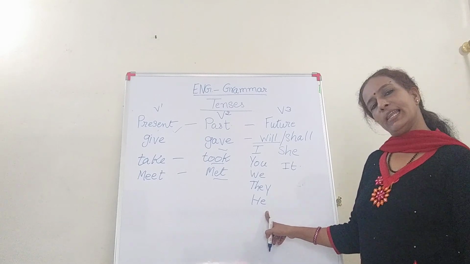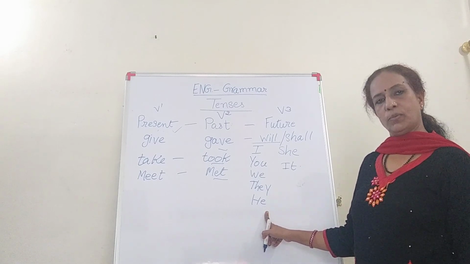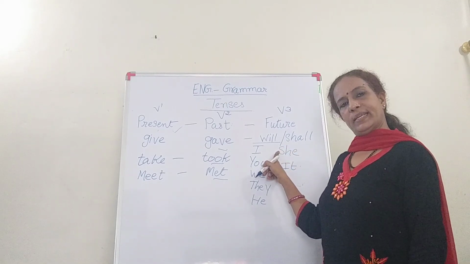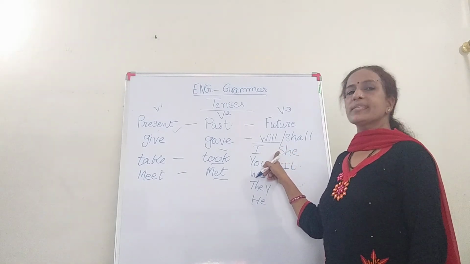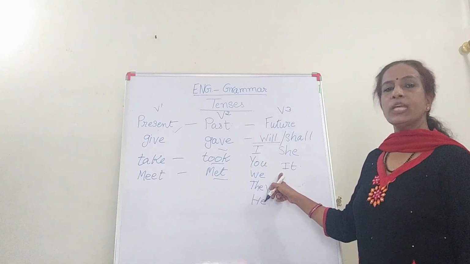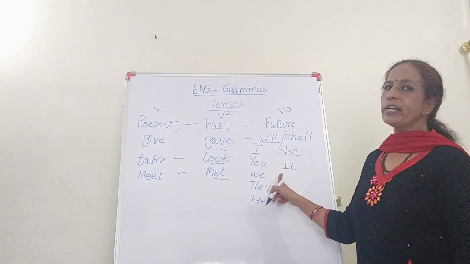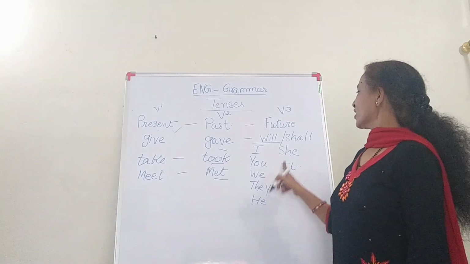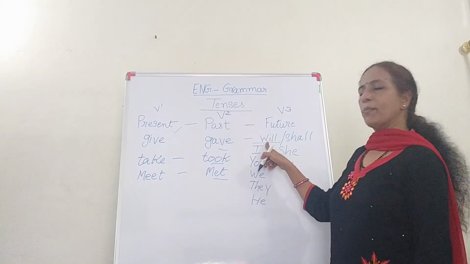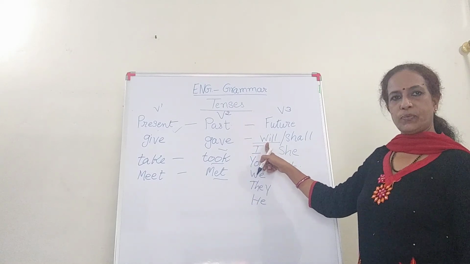He will come to my house tomorrow. Okay? She will go for a picnic with her friends next Sunday. And it will be a holiday tomorrow. Not a holiday, just an example. Okay? So, these are the subjects with whom will is used.